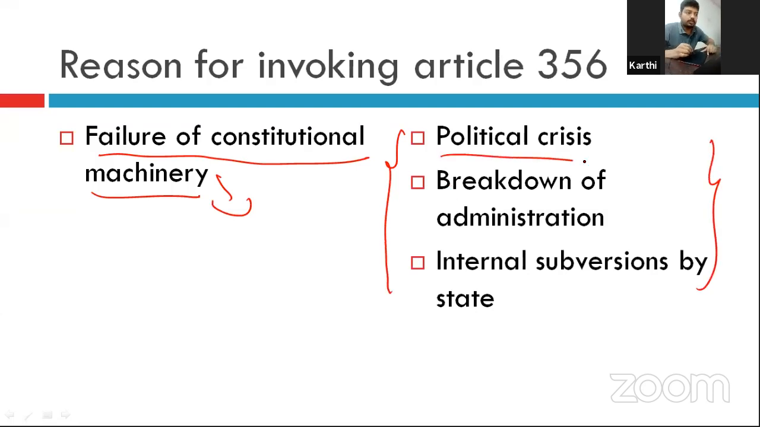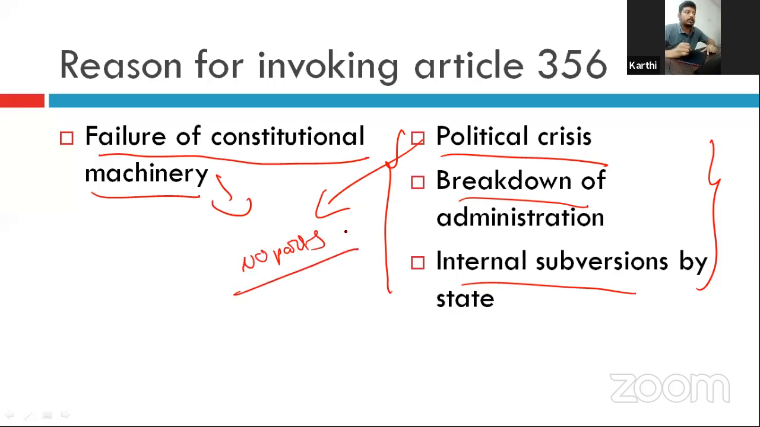Okay. The political crisis, breakdown of administration, internal subversion by the state. Political crisis means no party gets the clear majority, right? In that case, if no party has the chance to form the government, then it is called the failure of constitutional machinery.